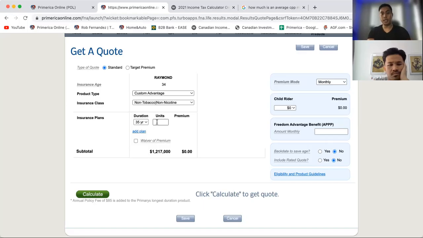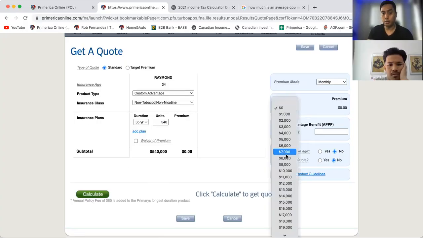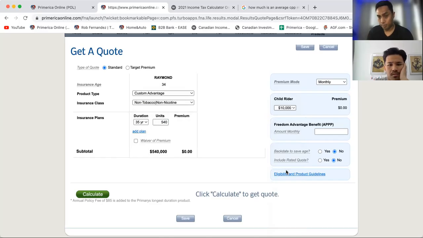Now, we're going to do something a little bit better. He has about $538,000 in debt left. What we want to do is cover his entire home if something happens to him. So let's go with just 540,000 coverage. With 540,000, we'll also include your goddaughter. Right now your goddaughter has no life insurance, nothing covered. So we're going to add her there as a child rider, okay? And then we just calculate.